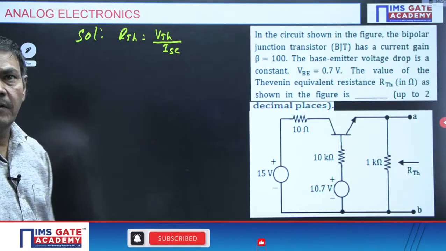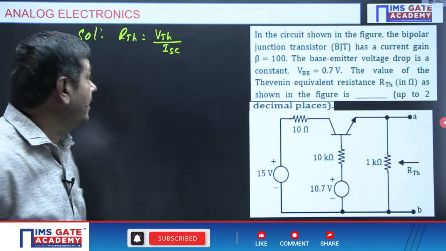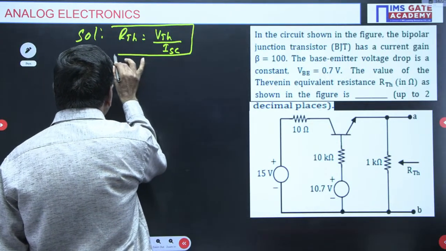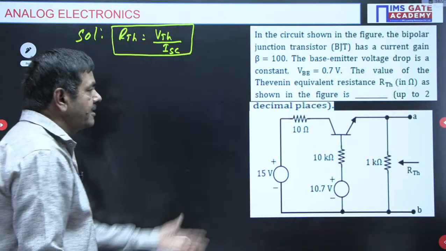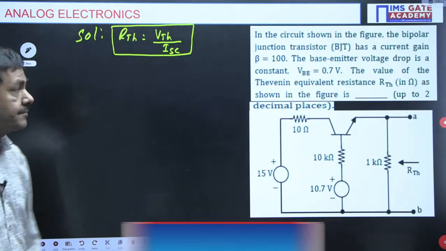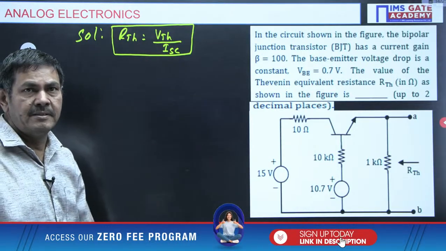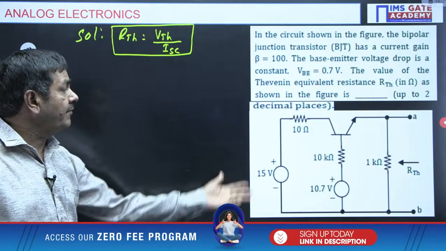By using this formula, generally we calculate the RTH value. There are different formulas, but this is easy and you can apply it easily in these particular circuits. You find what is Thevenin's voltage and what is short circuit current. By using those 2 parameters, we can find the RTH value.